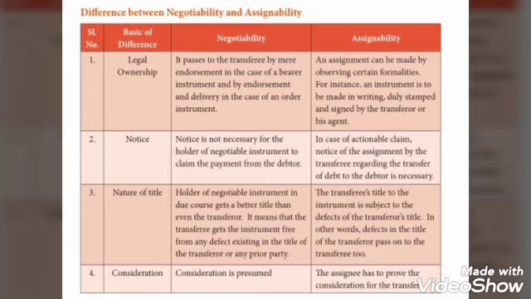So the third difference is nature of title. Under negotiability, the holder of a negotiable instrument in due course gets a better title than even the transferor. It means the transferee gets the instrument free from any defect existing in the title of the transferor or any prior party. But in assignability, the transferee's title to the instrument is subject to the defects of the transferor's title. In other words, defects in the title of the transferor pass on to the transferee too. So these are the differences of negotiability and assignability under nature of title.